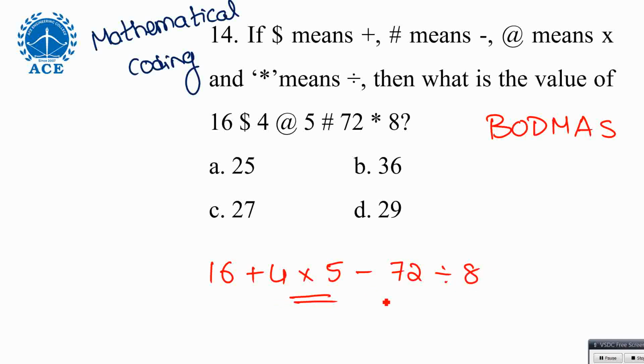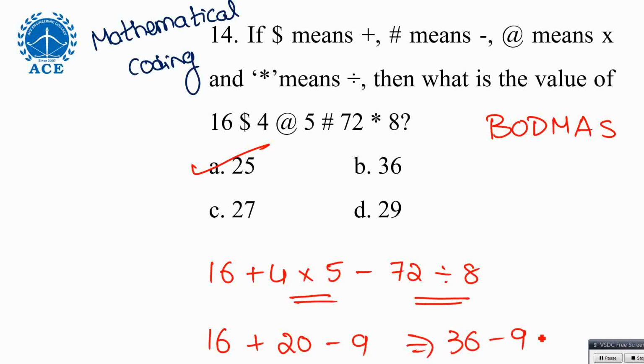See, generally multiplication and division have the same priority. When both are separated, you can do both parallelly. You can do multiplication here, you can do division there directly. Okay, 16 plus 20 minus 9, which is 36 minus 9, 25, 27, sorry, 27.